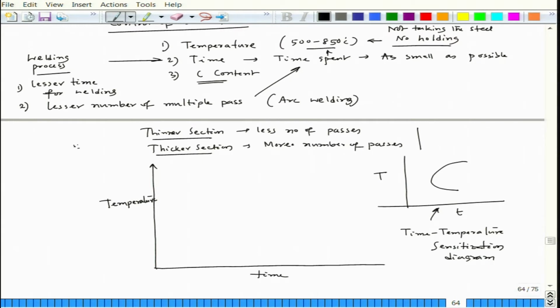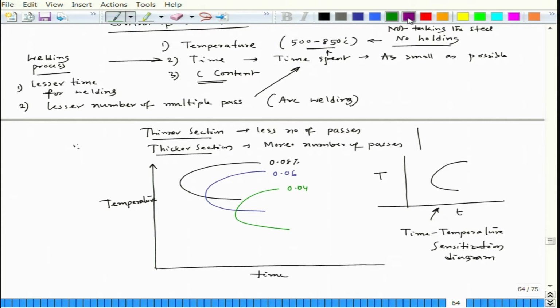Now, if the carbon content is high, the graph shifts upward and moves to the left. Let us say this is 0.08% carbon. If it is 0.06, it goes to the right and drops down. If you go to 0.04, then it again shifts to the right and moves down.